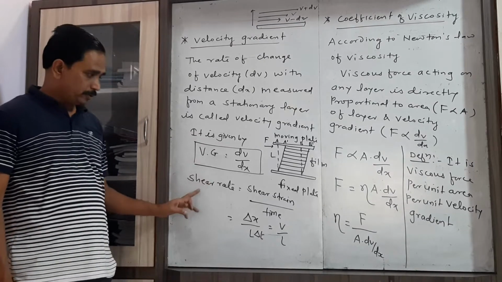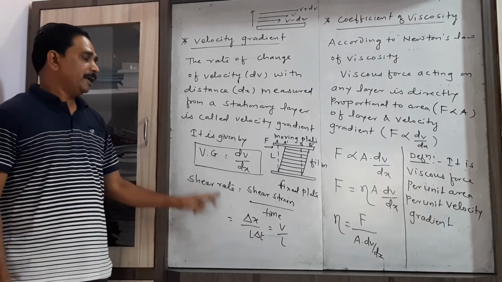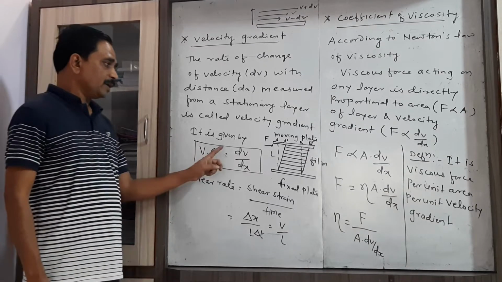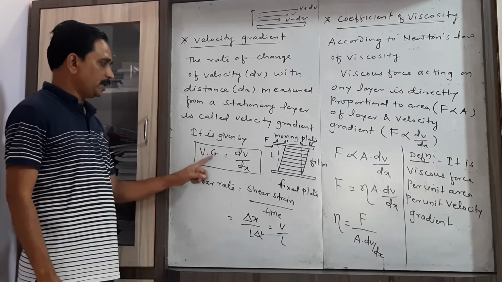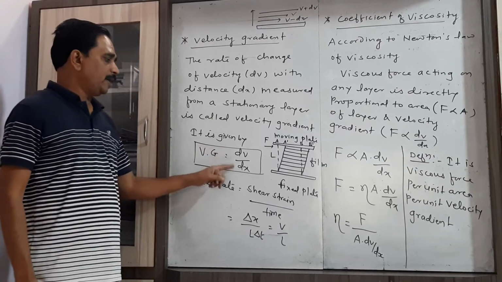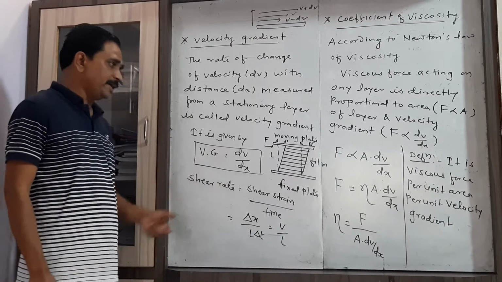Velocity gradient is also called shear rate. Here it is given by dv by dx. Velocity gradient is simply given by dv by dx. Now how does this dv by dx come?